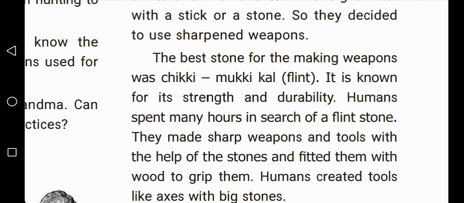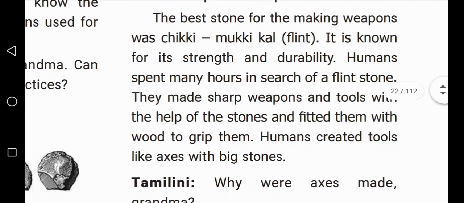Humans, or early men, our ancestors, spent many hours in search of a flint stone. They made sharpened weapons and tools with the help of the stones.